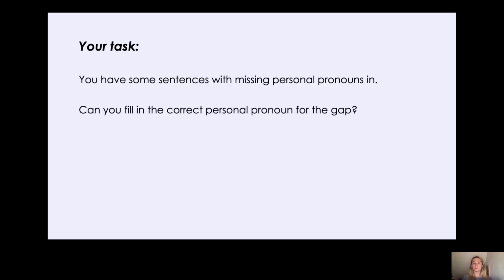Remember, an object personal pronoun is the person or the thing receiving the action, and a subject personal pronoun is the person or the thing doing the action.